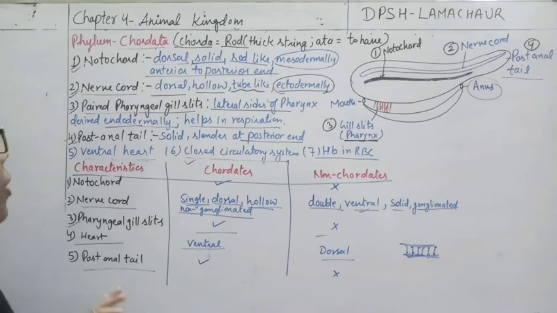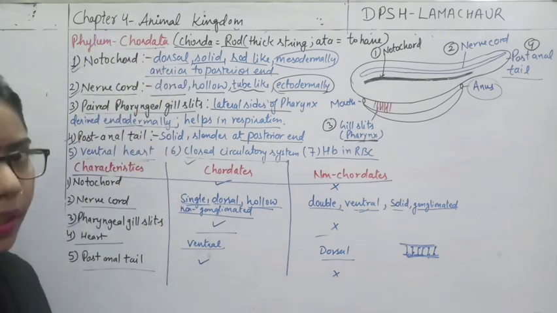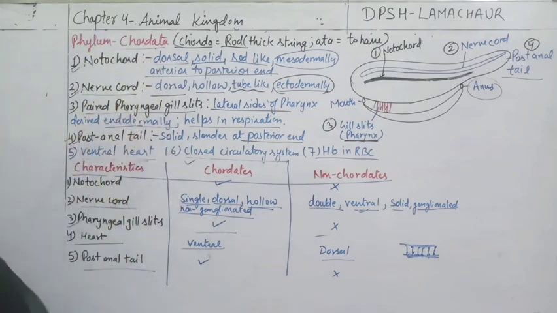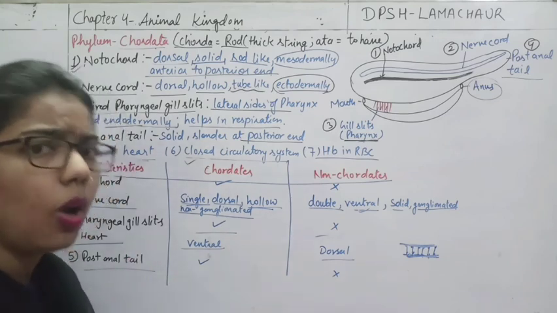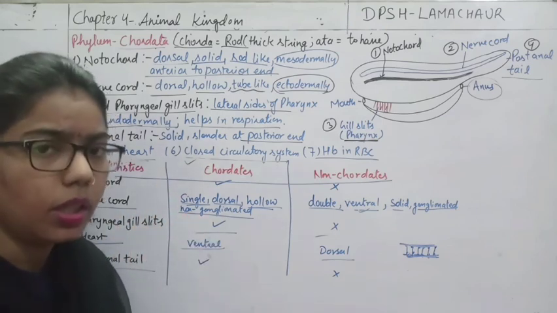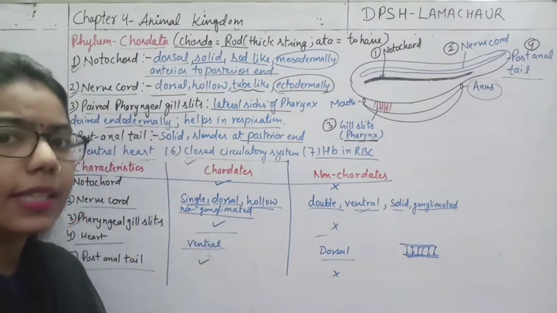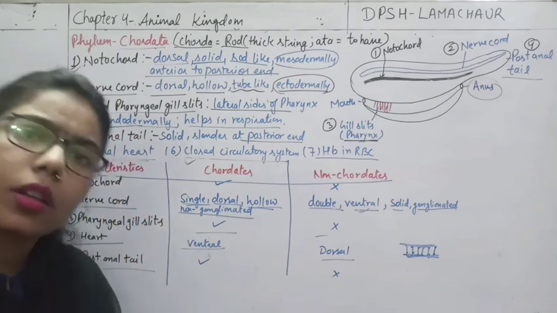So here we have completed all these phyla. Now again we will study the classification of chordata. We have classified chordata into 3 subphyla, on the basis of their notochord. On the basis of the fate of notochord, we have divided them. So in the next session, we will start with the classification of phylum chordata, right?